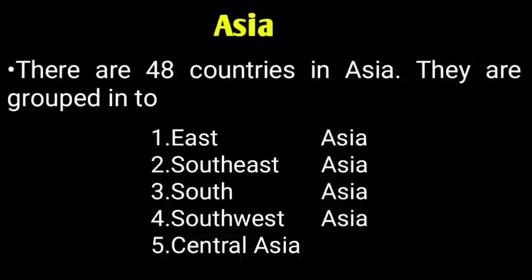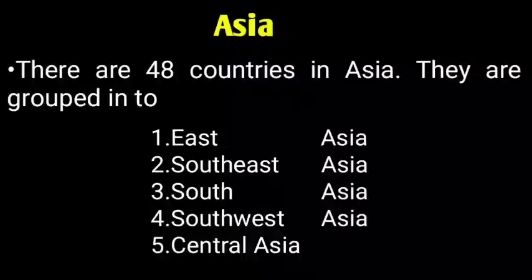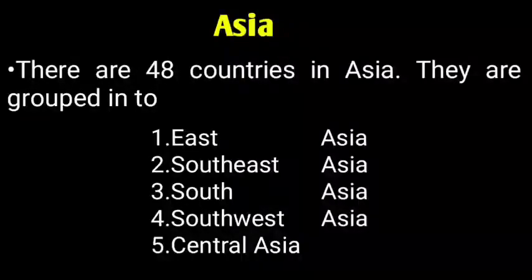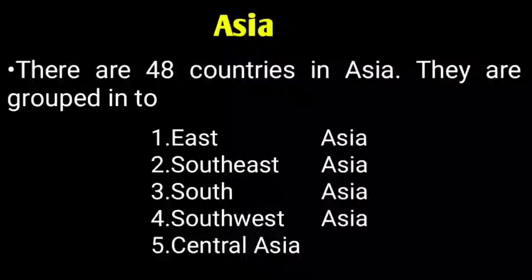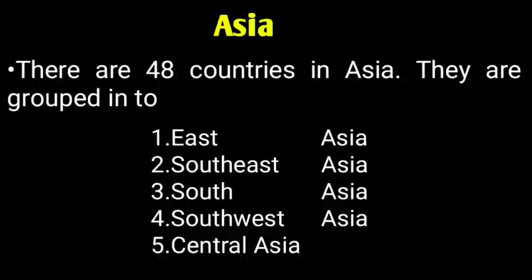So, based on the political status and landscape, these countries are mainly classified into East Asia, Southeast Asia, South Asia, Southwest Asia and Central Asia. So I repeat, my dear children, these 48 countries are mainly classified into 5 main subgroups, which are called East Asia, Southeast Asia, South Asia, Southwest Asia and Central Asia.